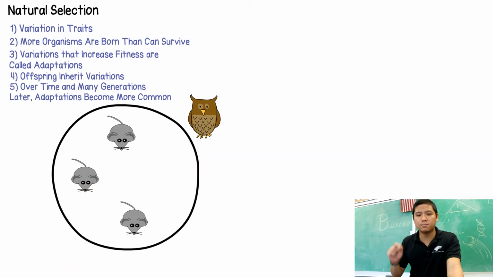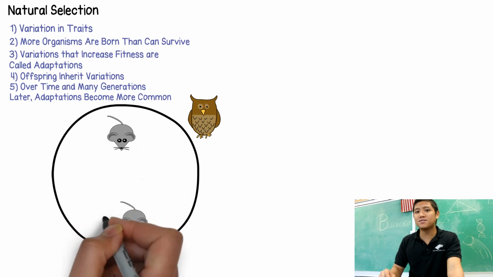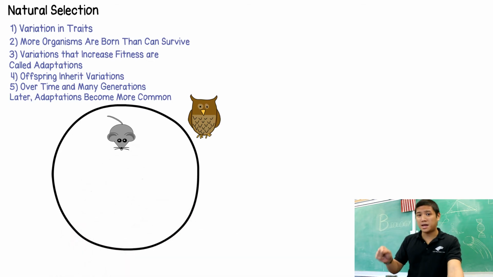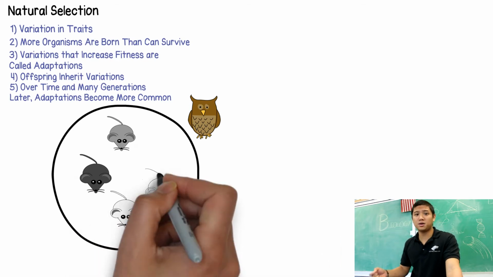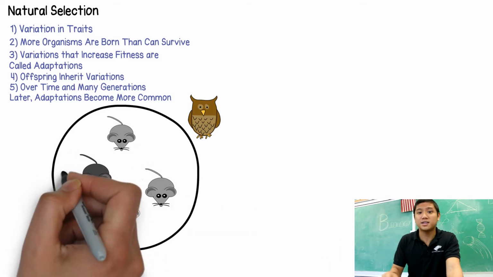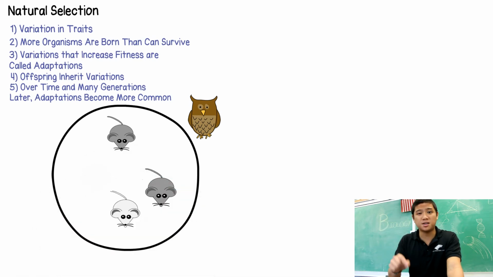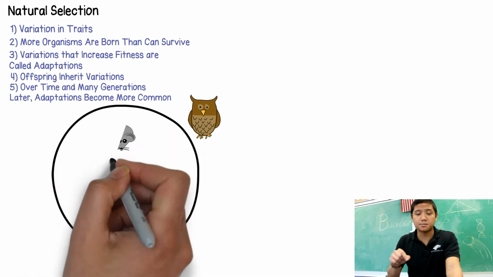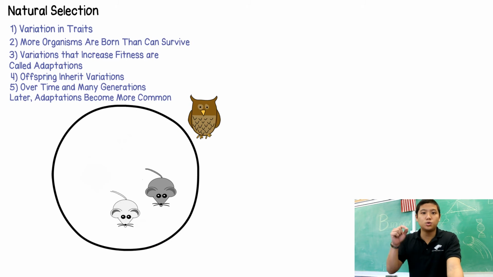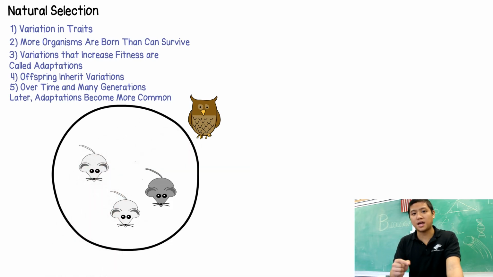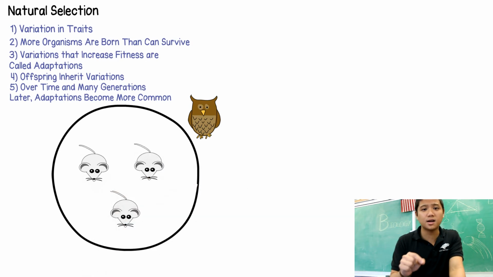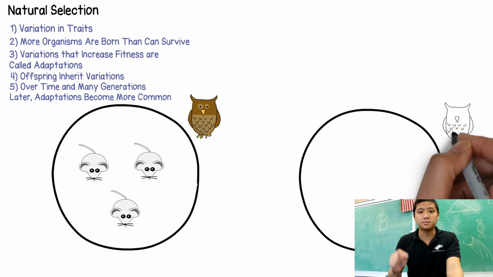every once in a while, the mouse will have an offspring, and that offspring will have a mutation. Now, that mutation could be a beneficial mutation, meaning it's an adaptation, or it could be a harmful mutation and actually make you more likely to die. So these mutations, if they lead to you having an adaptation, meaning increasing your fitness, you are more likely to survive, and therefore you are more likely to pass on the genes that you have. And over time, you can see that the adaptations will be selected for because the organisms that do not have those adaptations will end up dying.